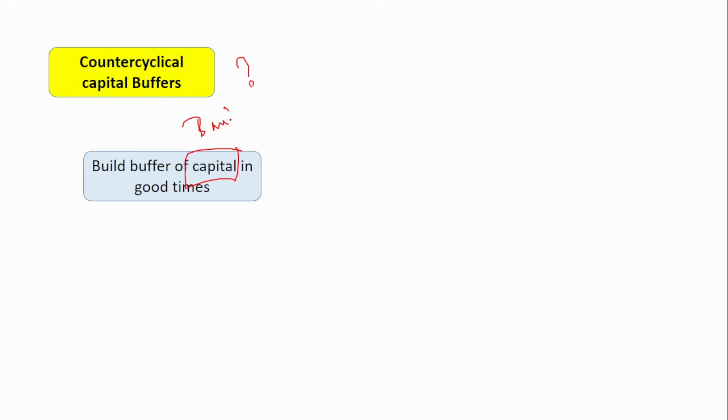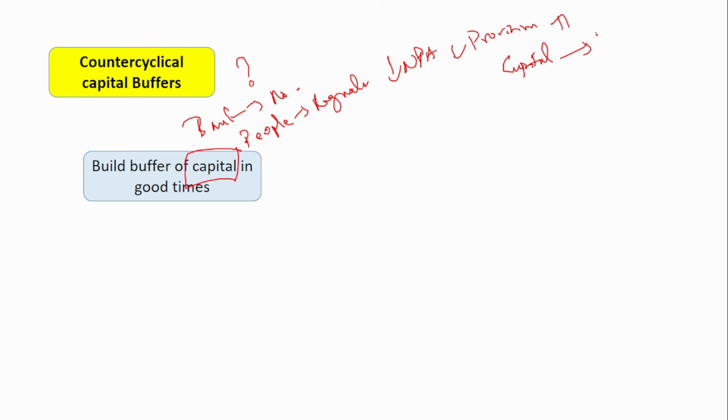Next is counter-cyclical capital buffer. Now, what is this counter-cyclical capital buffer? This is to build a buffer of capital in good times. See what happens in good times. The banks have a lot of money, and people also make their payments on a regular basis. Which means a lesser number of NPAs, more capital with the bank, and more profit, because fewer NPAs means less provisioning also, right? So more profit or more capital is there with the bank to lend. When there's more money or more capital with the bank, what do they prefer to do? They prefer to lend more, right?